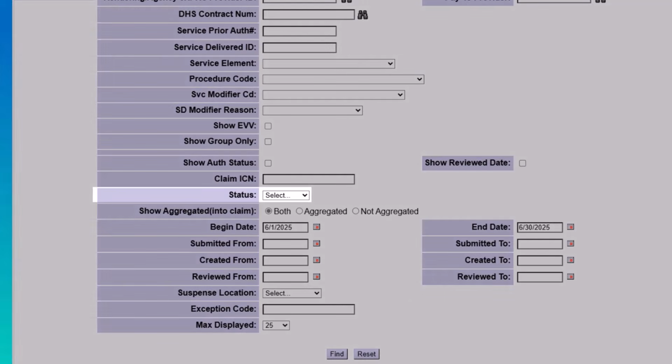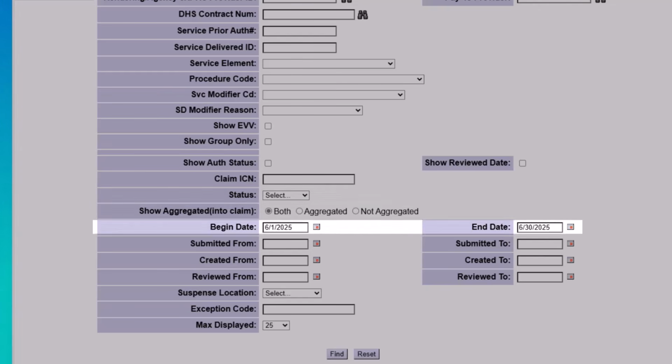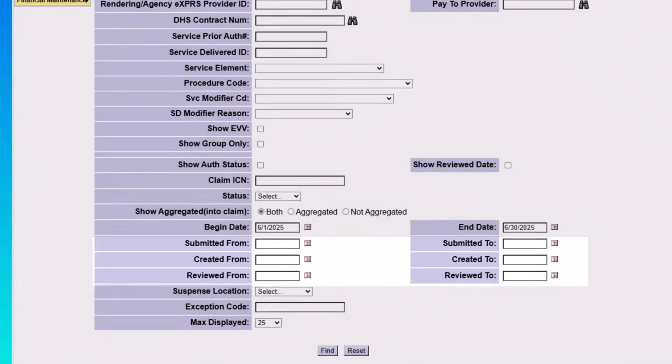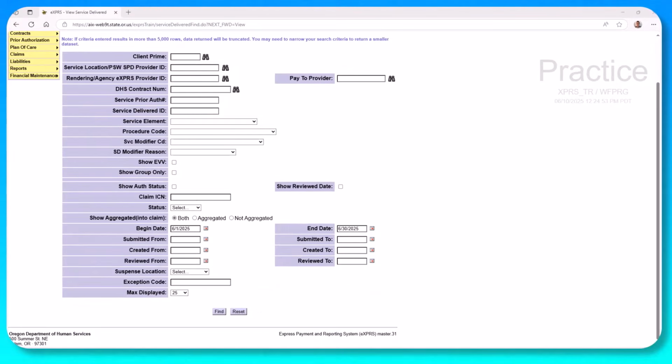Status is very important because once you select the status, it allows you to take action on the SDs that return. Begin date and end date refer to the actual service date of the SDs that are being searched for, and the submitted, created, and reviewed from and to fields are similar. They refer to the dates that the SD was submitted, created, or reviewed. Now there are other criteria, but let's demonstrate a search using just a few of those.